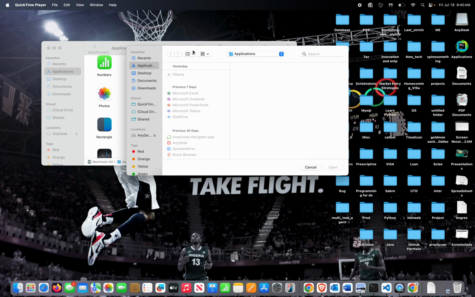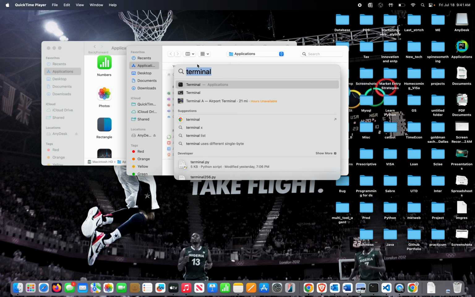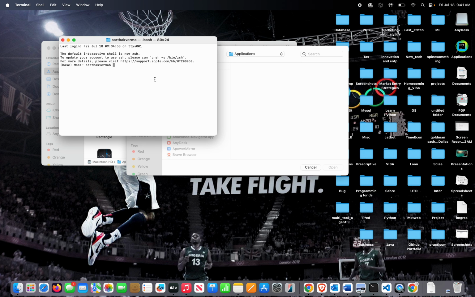For the demo, we'll open our terminal and open our project folder. Then we'll activate the virtual environment. Then we will open our app.